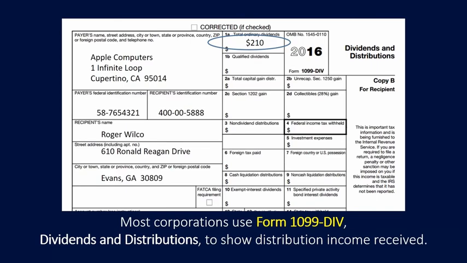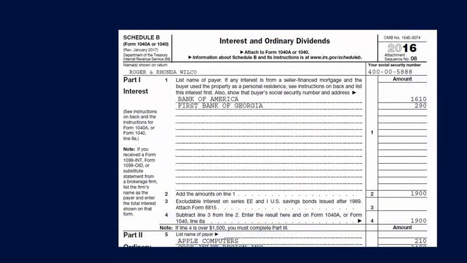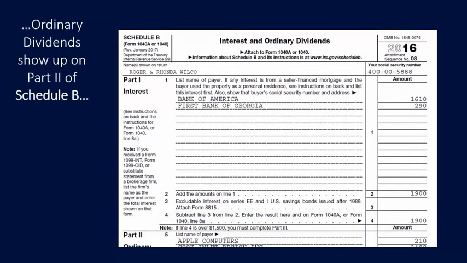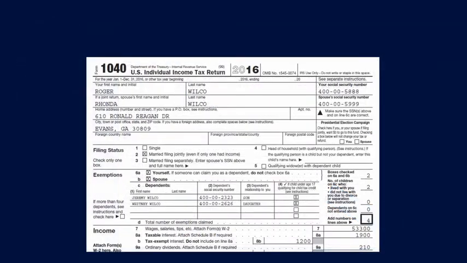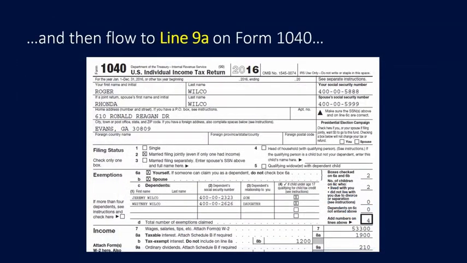The total ordinary dividends will appear in box 1A. Ordinary dividends then show up on Part 2 of the Schedule B. And then they flow to line 9A on the Form 1040.